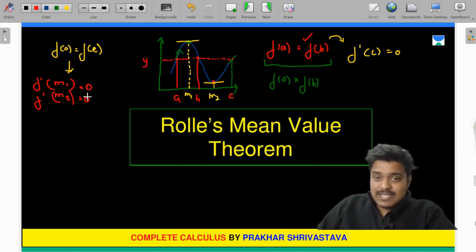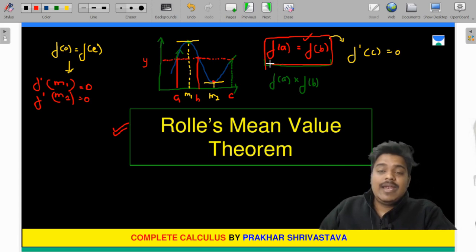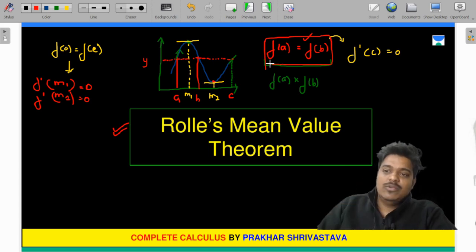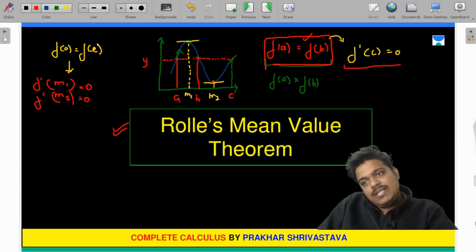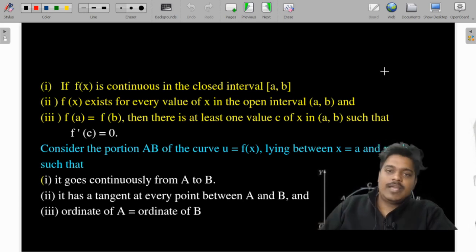Now, Rolle's mean value theorem states that if two values are equal, then there exists at least one value c such that f'(c) is equal to 0. Okay, we'll see it in the written form. That is exactly the theoretical part.